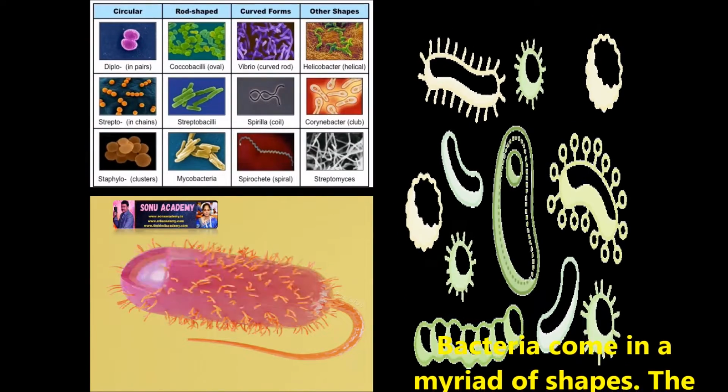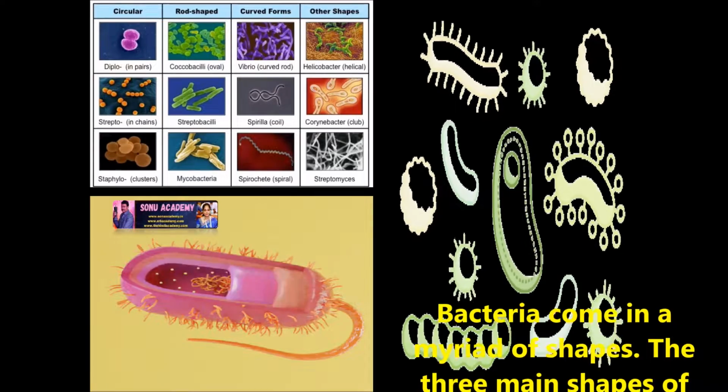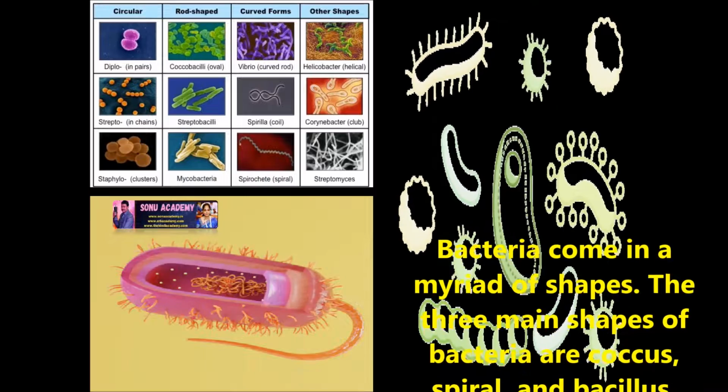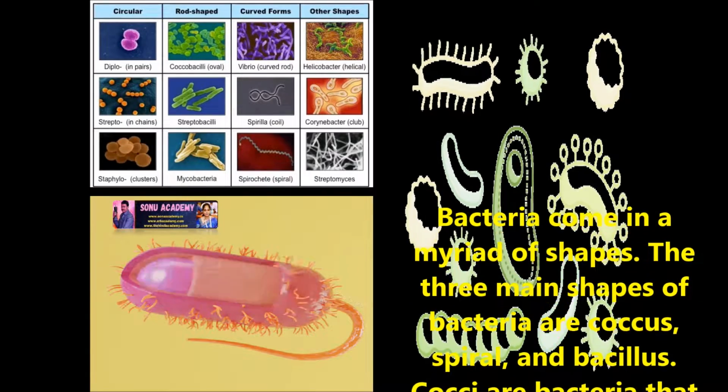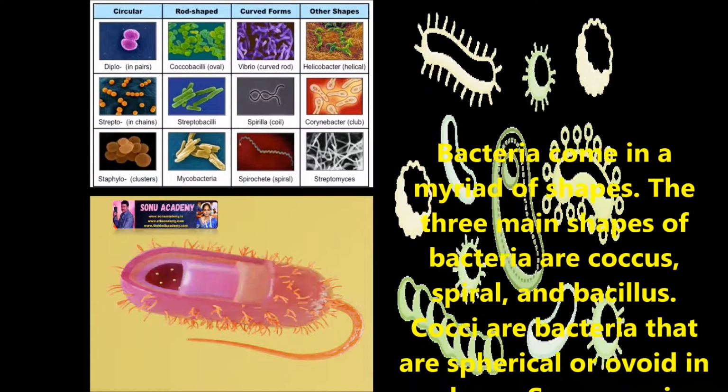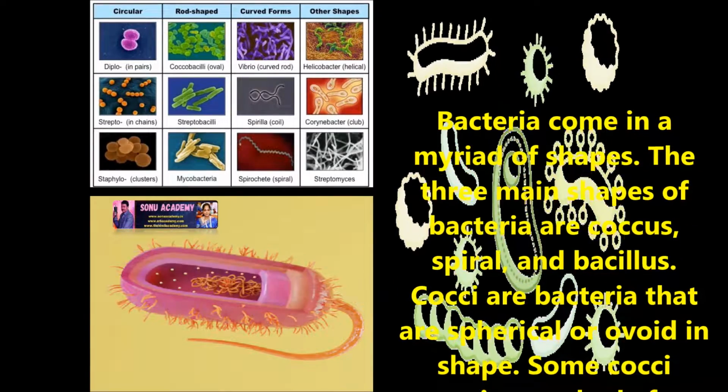Here, based on the shape, bacteria are classified into bacillus, rod shape, and spirilla or spirochete, spiral, and coccus, circular shaped, and vibrio, comma shaped.